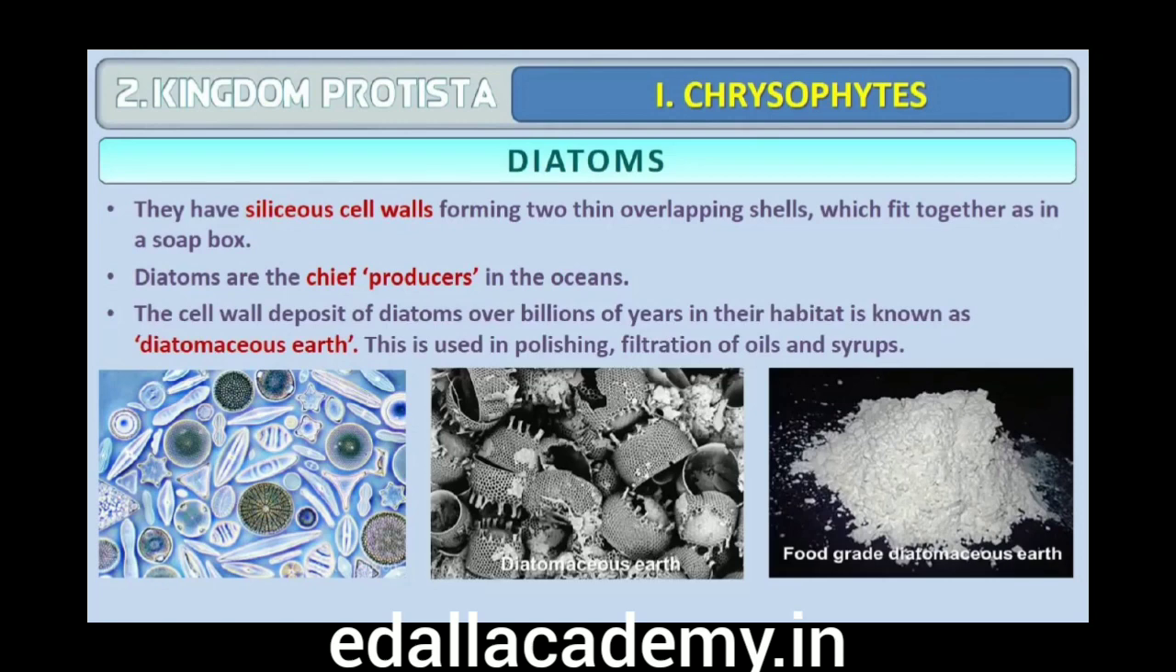Being gritty, this earth is used in polishing, filtration of oils and syrups. Diatoms are the chief producers in the oceans.